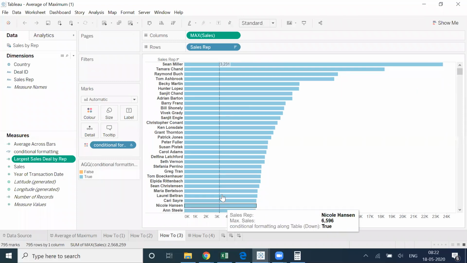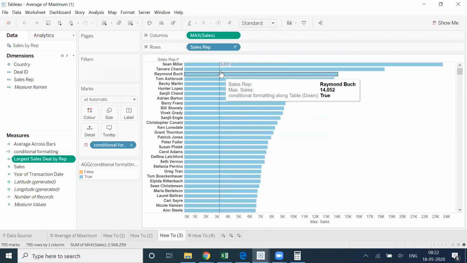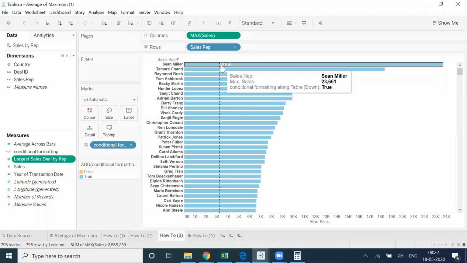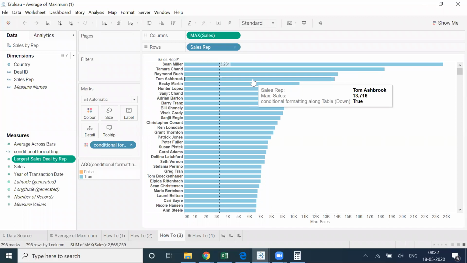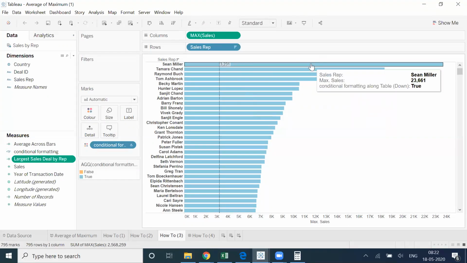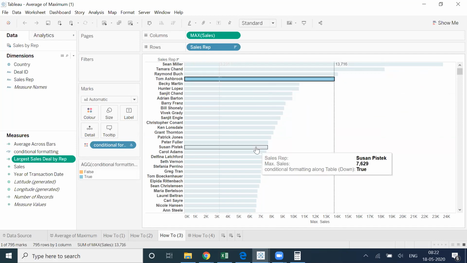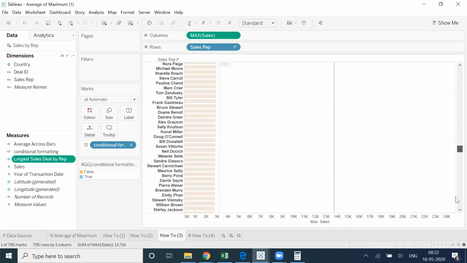After that, there is one line coming in. This line looks like an average line, 3231. Average of what? Average of max values. This is one max value, this is one max value, this is one max value, this is one max value, and so on. I'm taking the average of all.